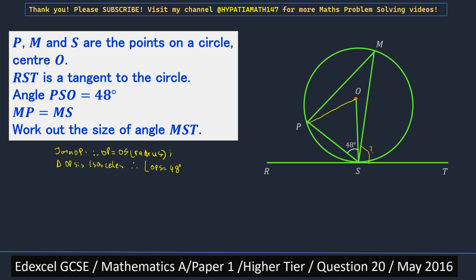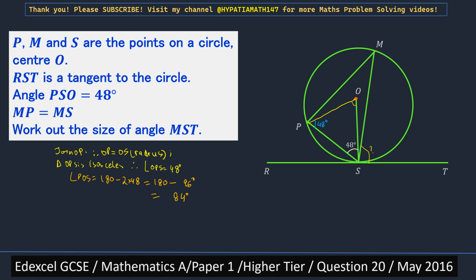So this is 48 degrees, and then angle POS would be 180 minus 2 times 48, that is 180 minus 96, and that equals 84 degrees.